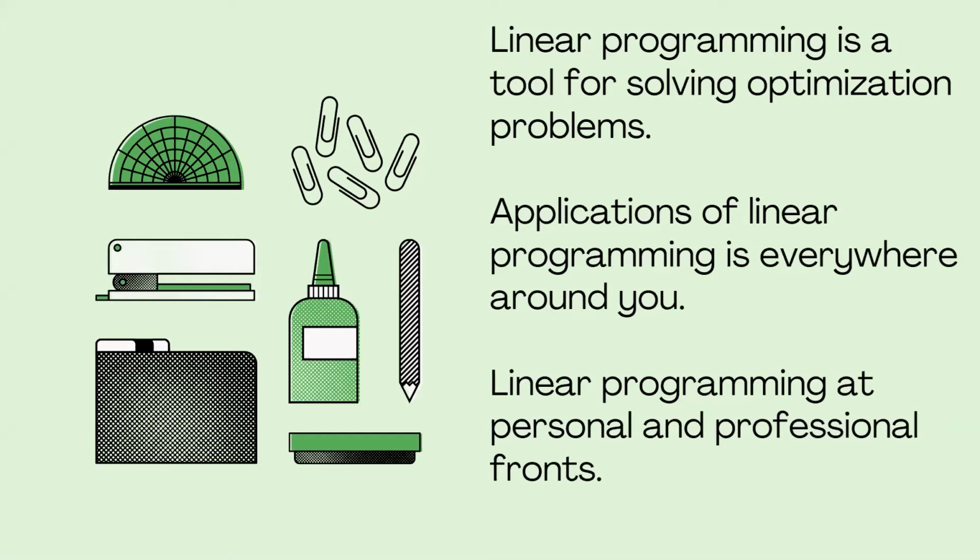Or let us consider maybe I'm working as a team, maybe in an IT firm. I'm having a product delivery. I need to deliver a project maybe within 1 week. So I have a team with me, and I'll come up with the strategies to make them work efficiently so that I can deliver that project on time. So all these come under linear programming. All these can be considered as examples of linear programming.